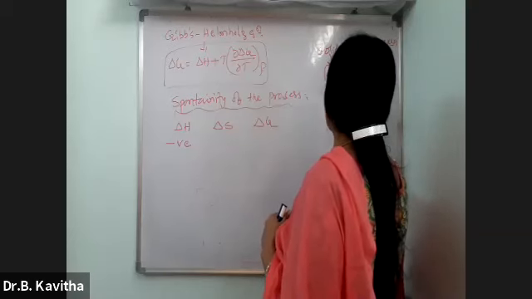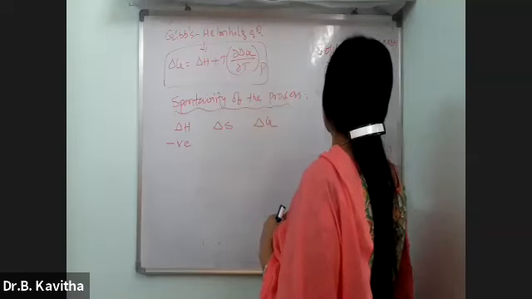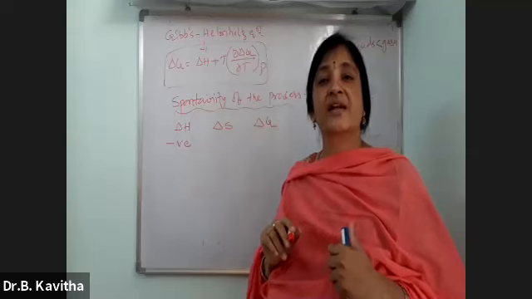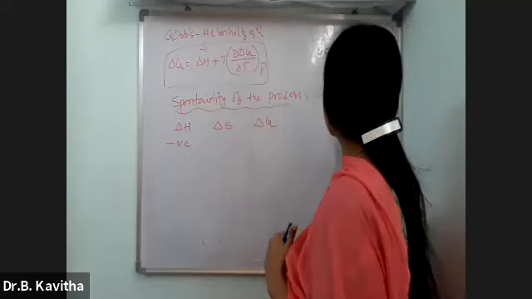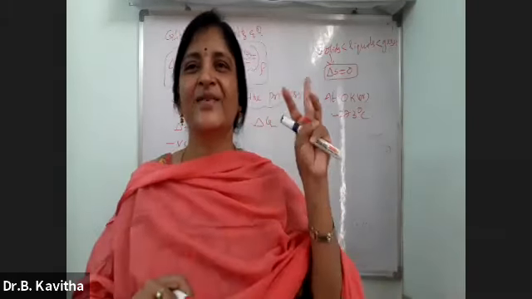This 0 Kelvin, many people do not know; 0 Kelvin is nothing but minus 273 degrees centigrade. 0 Kelvin is called the absolute temperature, and this is at minus 273 degrees centigrade. This is called the third law.